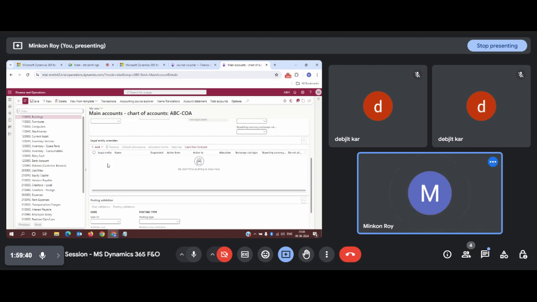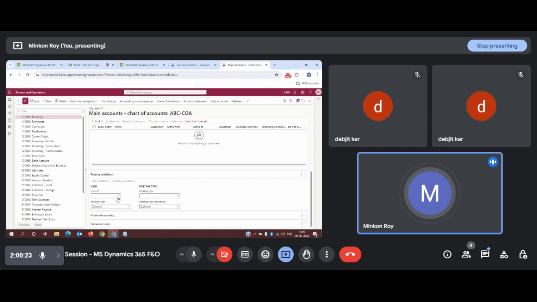Coming to legal entity override. Suppose you wish to hide this main account from some other legal entity, in short, if you don't want any other legal entity to use this account, you can simply add that legal entity here. Say for example, since I don't have any other legal entity created at this moment, you can select that legal entity and check this suspend box. Once you click on suspend, this main account will not be visible for that particular legal entity until and unless it has been shared with them. Okay.